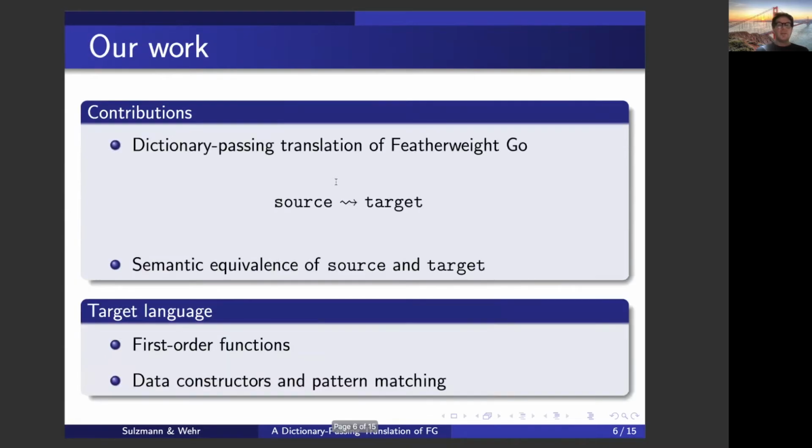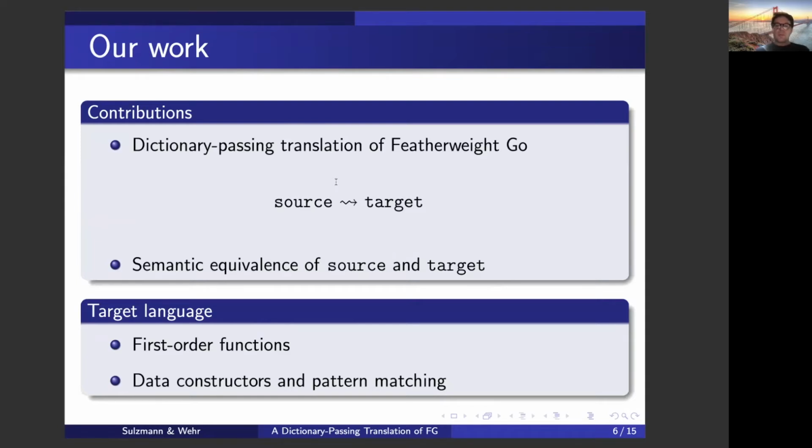And here we come. In our work, we formalize this dictionary-passing translation for Featherweight Go. It's a source to target translation, and as we are interested in the theory, we also want to establish that the translation is correct. We establish semantic correctness by showing equivalence of the source program to the target program.